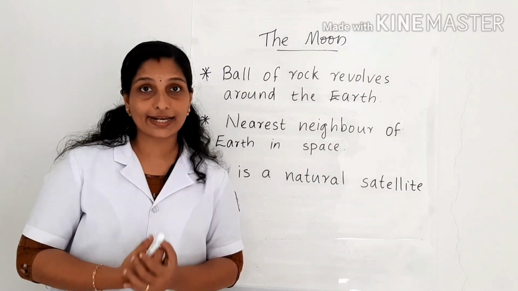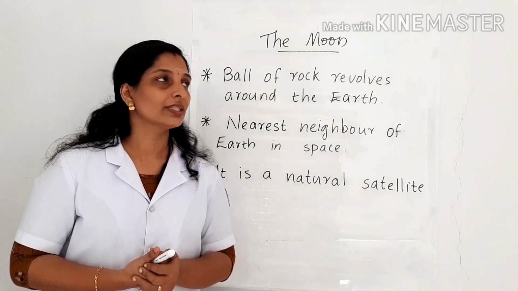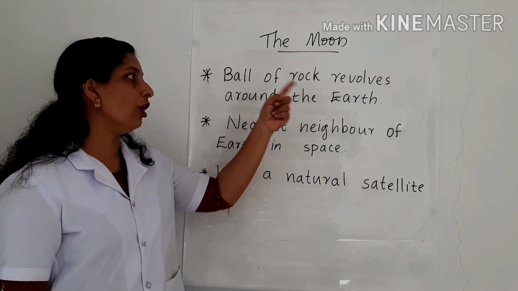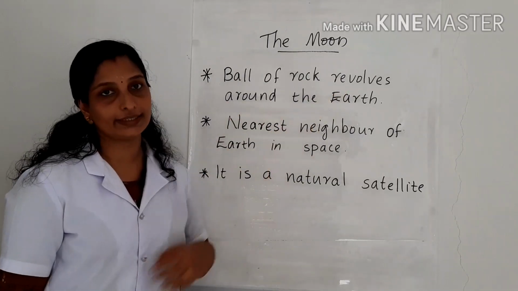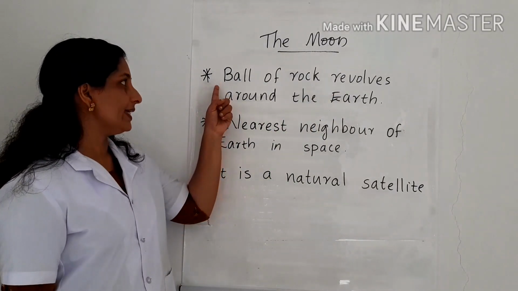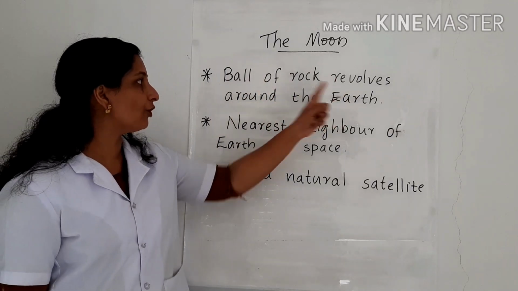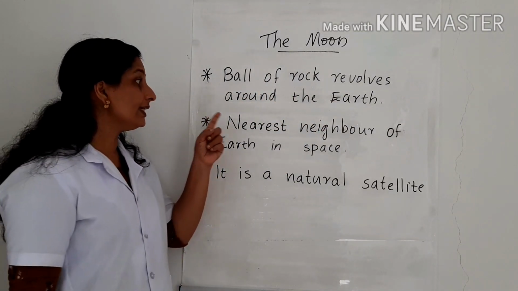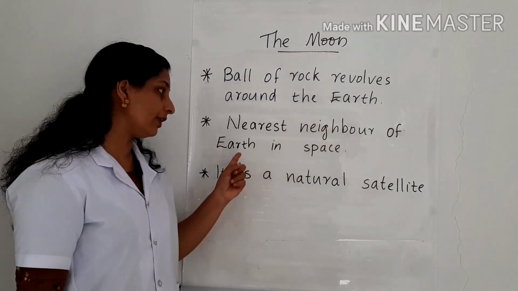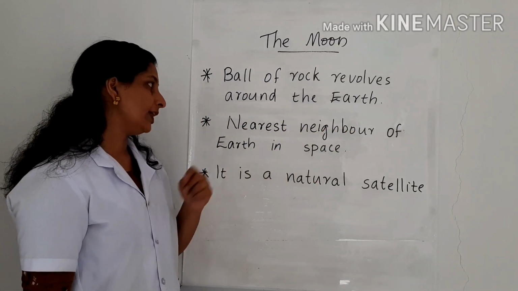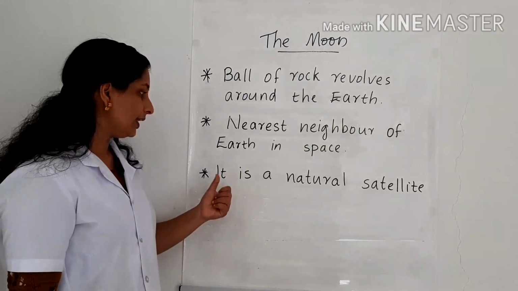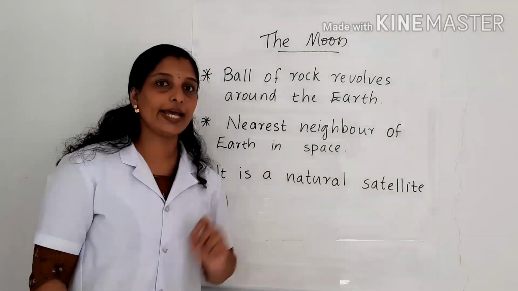Let me read the characteristics of the moon. My first point, the moon is a ball of rock that revolves around the earth. Second point, it is the nearest neighbor of earth in space. It is a natural satellite.